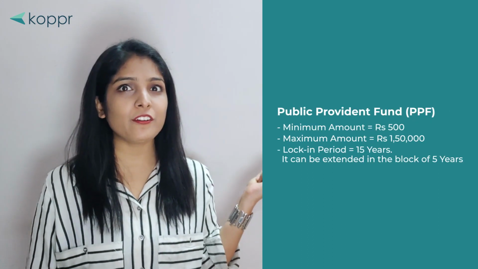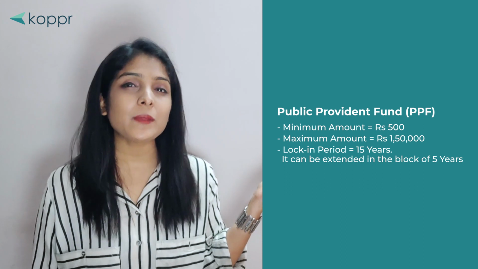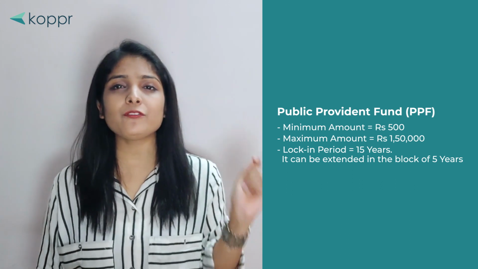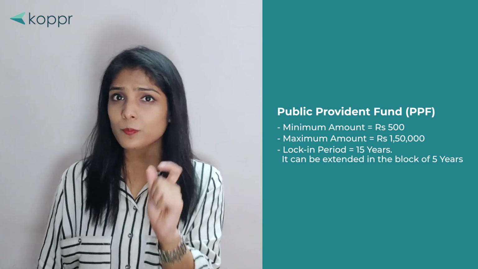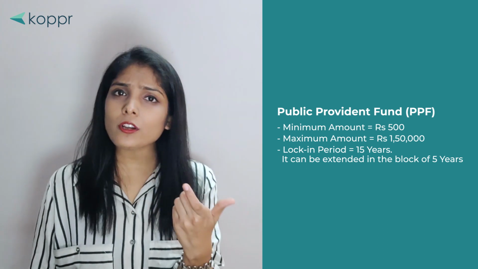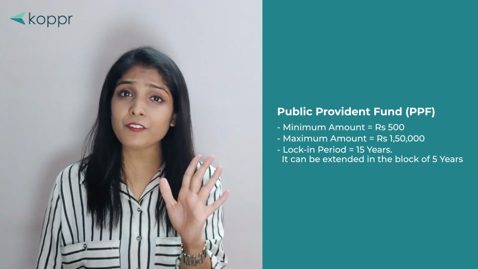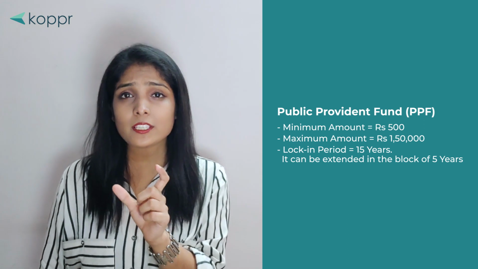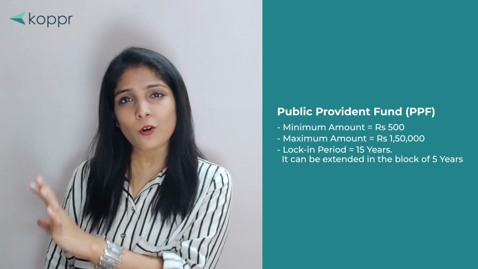The sixth one is your 5-year post office or bank FD. Under this, your minimum amount of investment is rupees 100 and it also has a lock-in period of 5 years. Coming to the seventh one, that is Public Provident Fund. In short, we call it PPF. Under PPF, your minimum amount of investment is rupees 500 and the lock-in period for PPF is 15 years. It can be further extended in blocks of 5 years also.